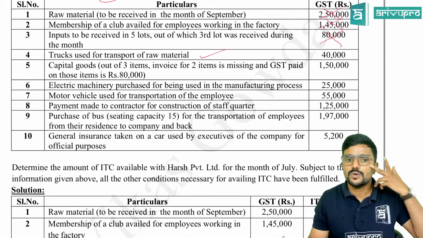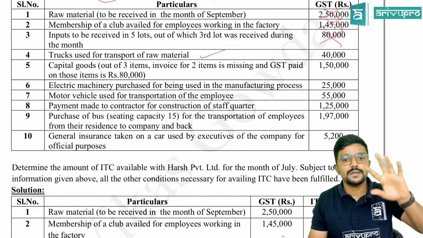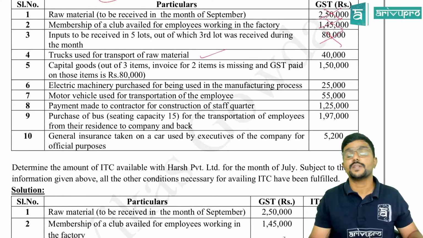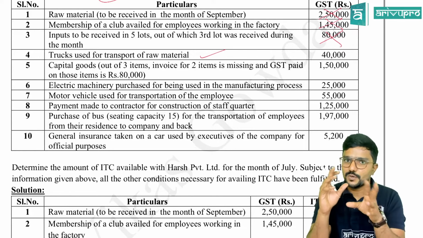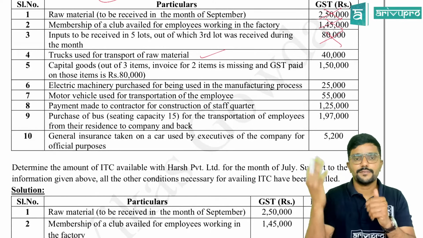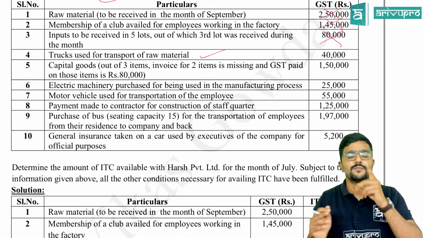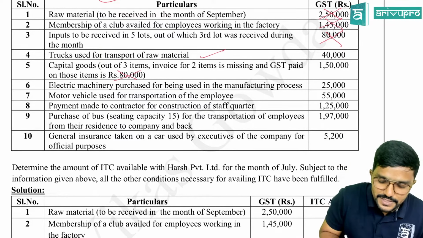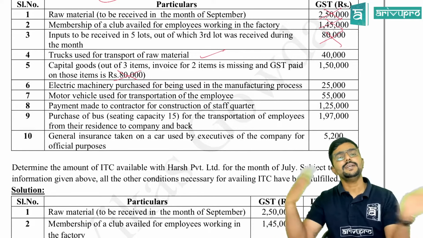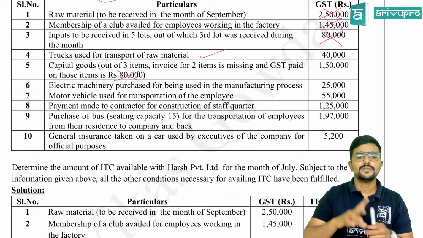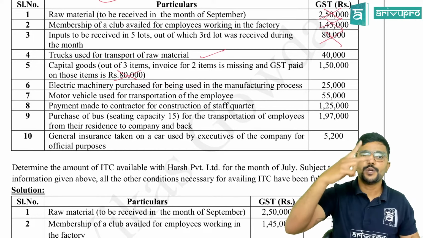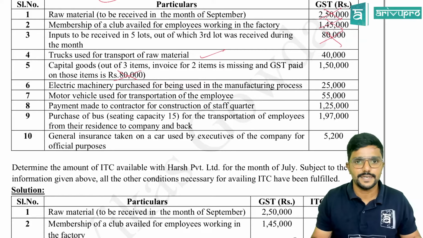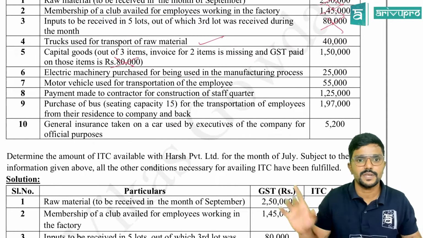Capital goods. Out of 3 items, invoice for 2 items is missing, and GST paid on those items is 80,000. So capital goods, totally 3 items are there, on which 1,50,000 tax has been paid. But for 2 capital goods, invoice is missing. So 80,000 credit you cannot claim. Remaining 70,000 credit can be claimed, because 80,000 is the GST on 2 capital goods on which invoice is missing. So sorry, you cannot claim credit on that. Okay, remaining 70,000 you can claim.